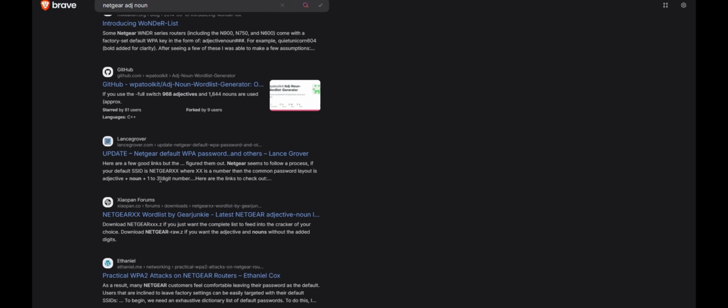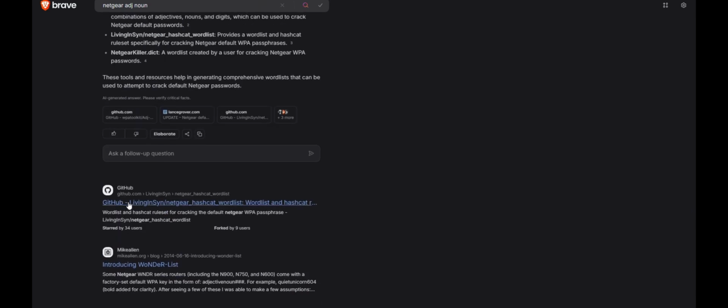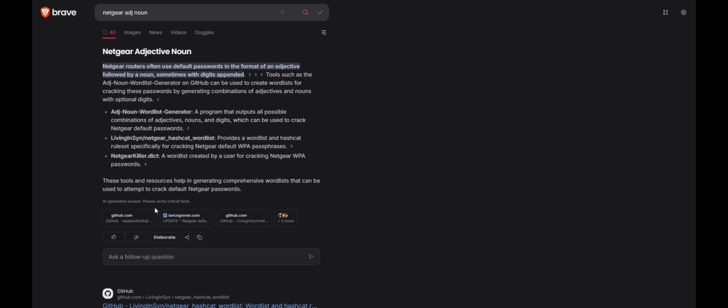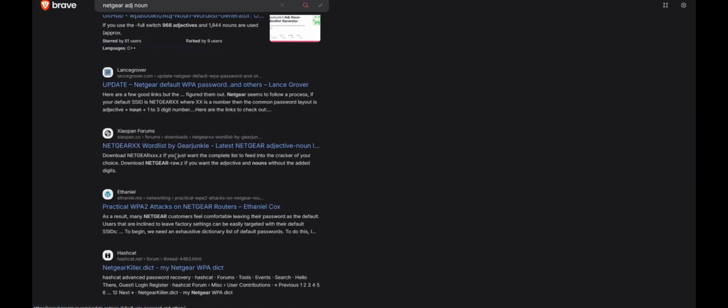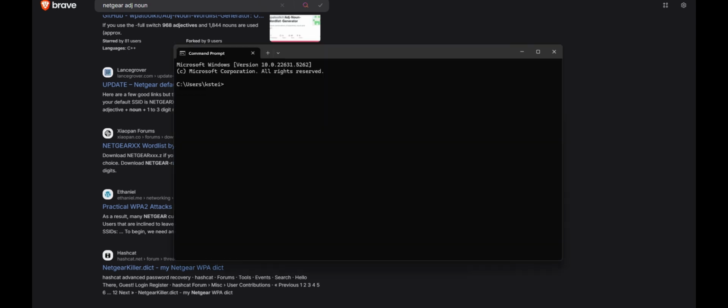So this is not a secure method to be using in a lot of networks, and this is why you have a long password, a rolling password on your SSID, and just all of that. This is a true testament to Wi-Fi security. So let's walk through how we made this wordlist.